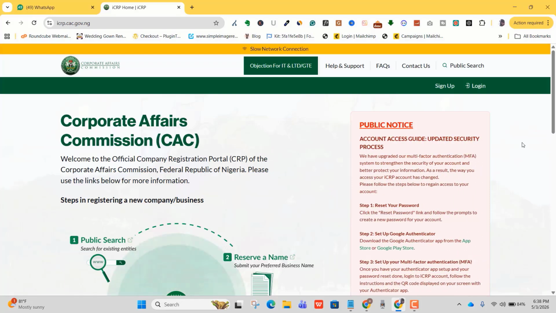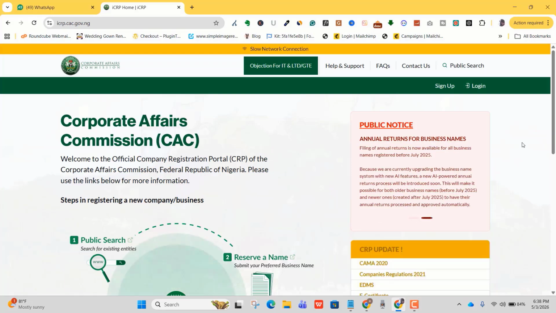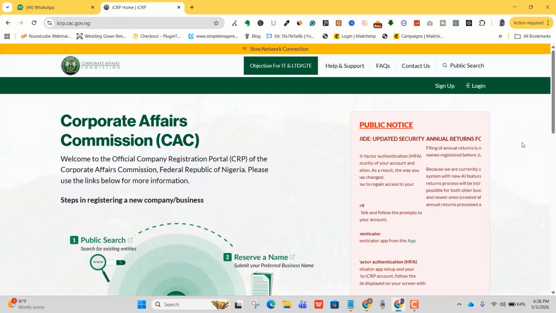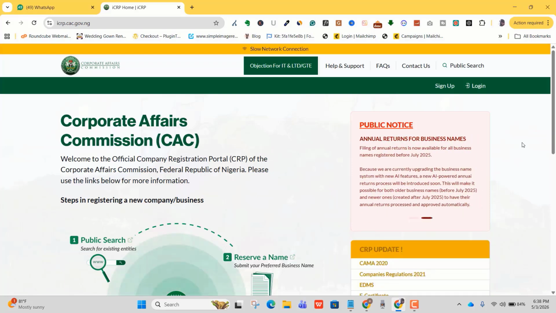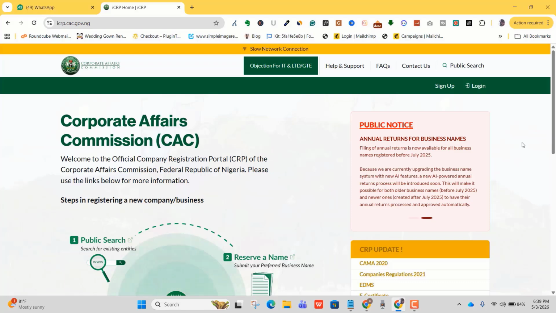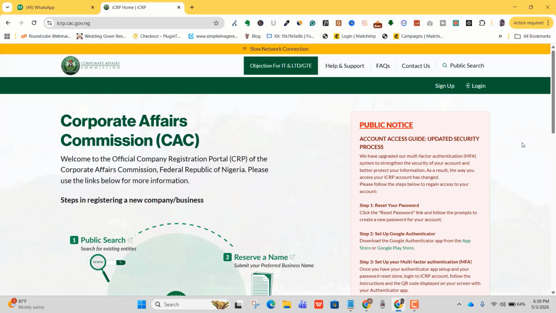And there's a template that you should use. I think the newspaper house should be able to tell you how you should write out that publication notice. So once you do that, most times in 24, 48 hours, that publication will be out. Now, once that publication is out, you want to start counting a minimum of a 28 days period. While you just be counting, you are not doing anything, you're not going to CAC portal to do anything, you're just counting 28 days. So that means for that 28 days, you're not doing anything.